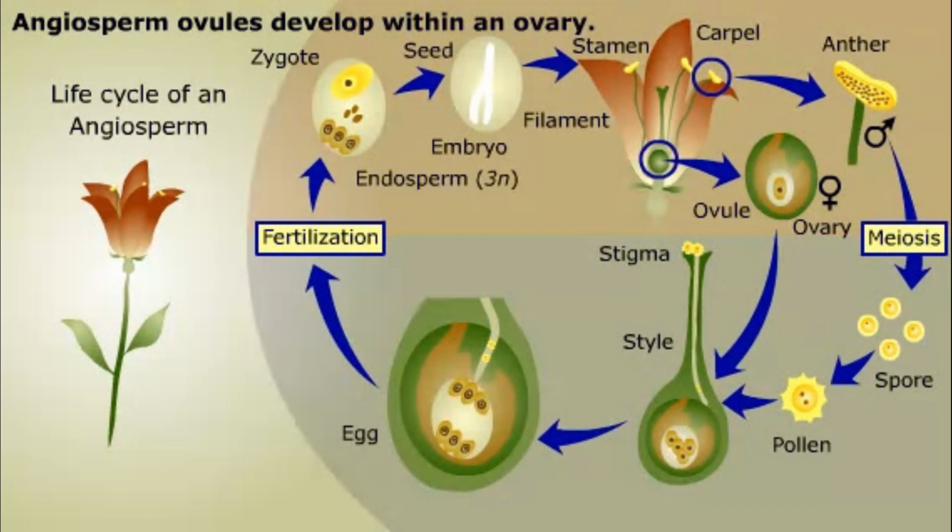If a pollen grain lands on the sticky stigma of a carpel, it germinates into a male gametophyte and produces a tube that grows down the style. The style is a column of tissue that connects the stigma to the ovary. When the tube reaches the ovule, the male gametophyte releases two sperm cells. One sperm cell fertilizes the egg cell. The other sperm cell combines with a special diploid cell of the female gametophyte, which develops to form a triploid tissue called the endosperm. Endosperm acts as a food supply for the developing sporophyte embryo. This process of double fertilization is typical of angiosperms.